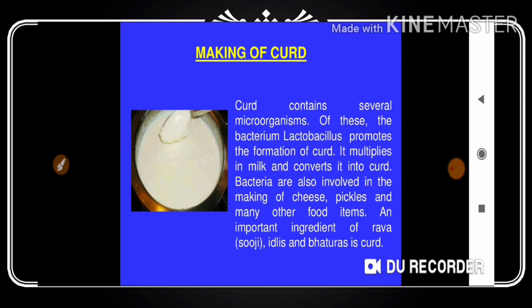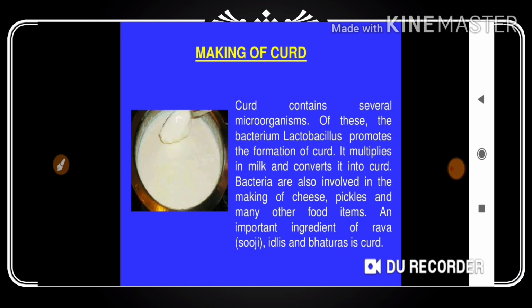Are you getting my point? If you get the answer, that is better. If you can't get it, you can give the information to your mother, she will also know. Because of that, bacteria play a very important role here. Bacteria are microorganisms. This curd contains several microorganisms. Of these, the bacterium lactobacillus promotes the formation of curd. The name of the bacteria is lactobacillus, and it plays a very important role in converting milk into curd.